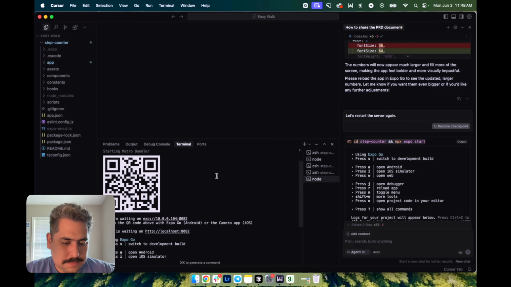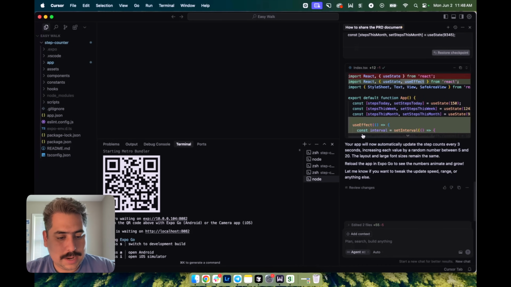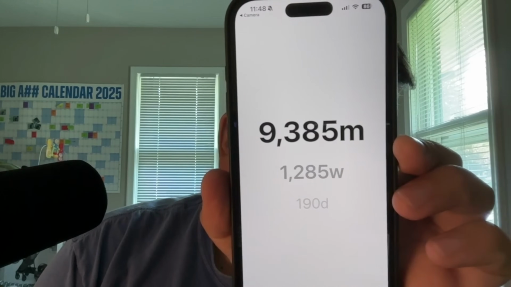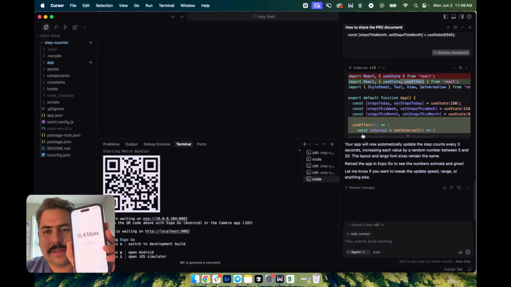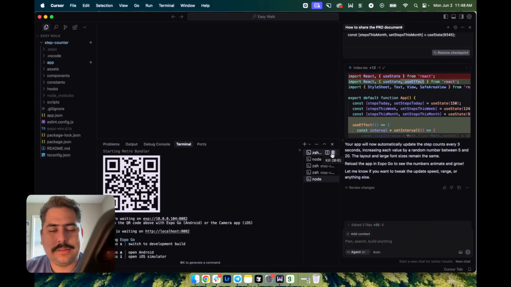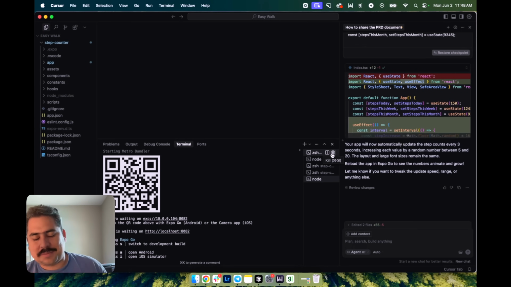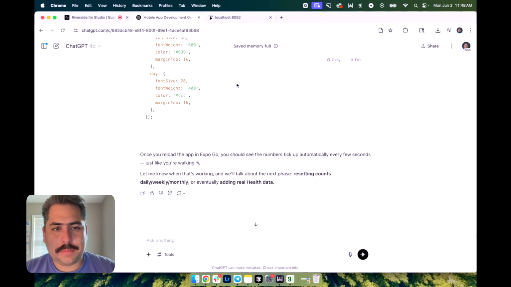Take another picture, open this up, and it says it's supposed to simulate it, right? Like changing every 3 seconds? It updated. 9373, 9385, 9400. I'm walking fast. Okay, that's cool. Awesome. Okay, so I think there's something weird. I don't think it's tracking correctly, but okay, I'm going to tell Chat.